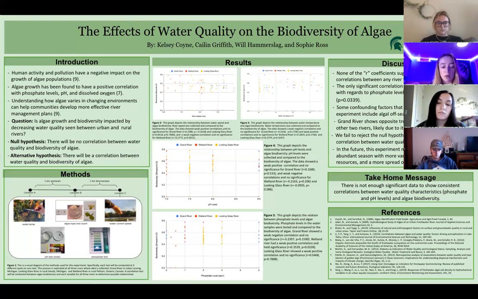Thus, utilizing a water quality database that encompasses more parameters, or with access to enough resources to compile one, might yield a better study. And finally, our take-home message is that there is not enough significant data to show consistent correlation between water quality characteristics such as phosphate and pH levels and the algal biodiversity.